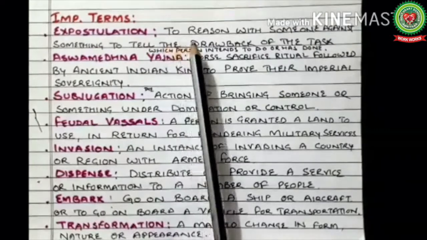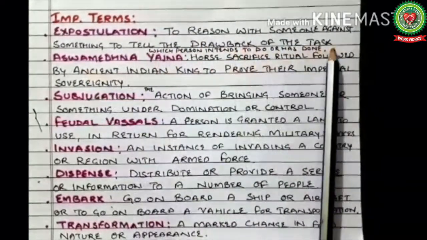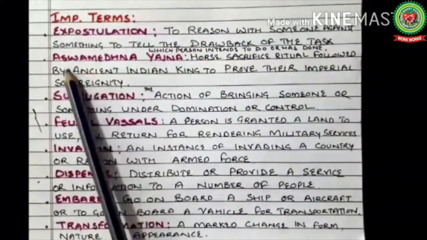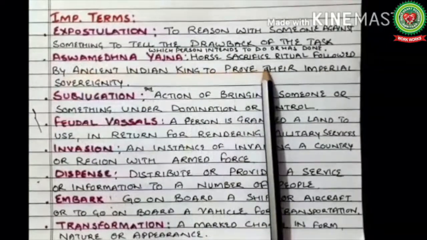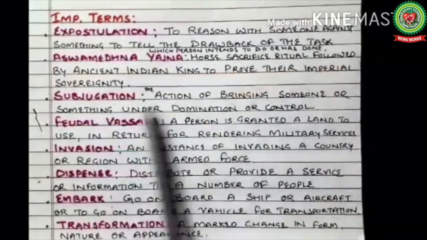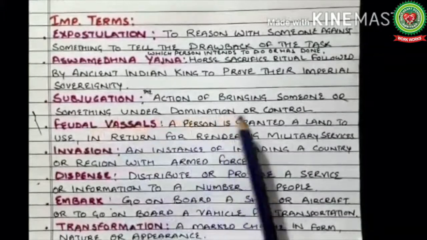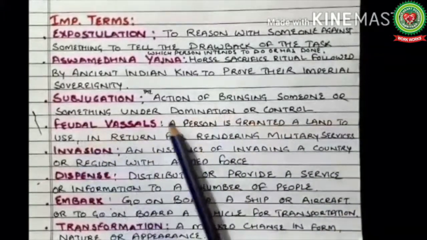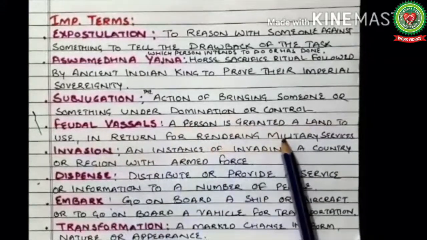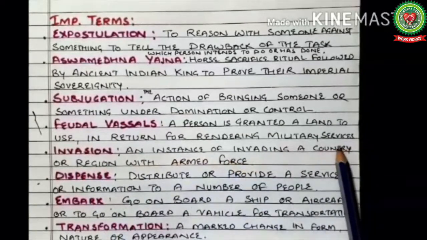Expostulation means to reason with someone against something, to tell drawbacks of the task which a person intends to do or has done. The Ashwamedh Yajna, a horse sacrifice ritual followed by ancient Indian kings to prove their imperial sovereignty. Subjugation, the action of bringing someone or something under domination or control. Feudal vassals, a person is granted land to use in return for rendering military services.